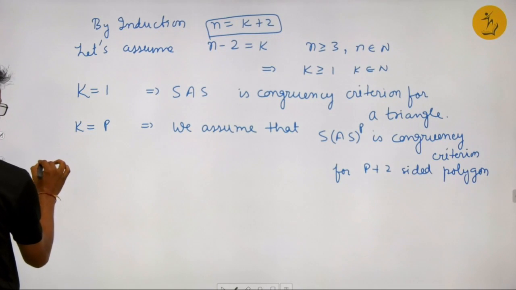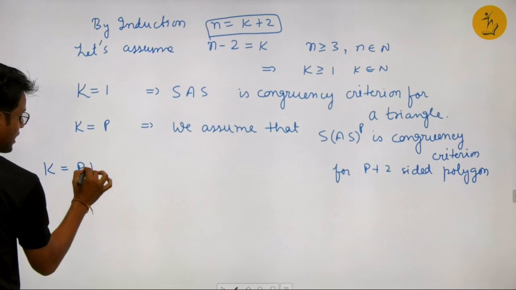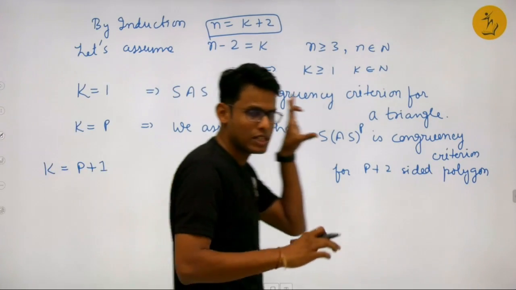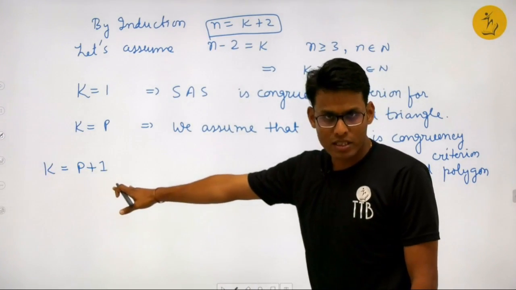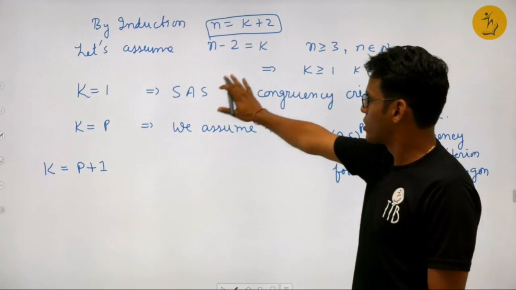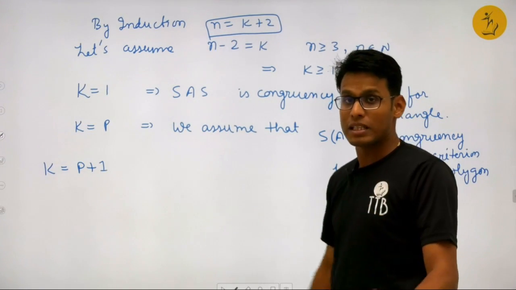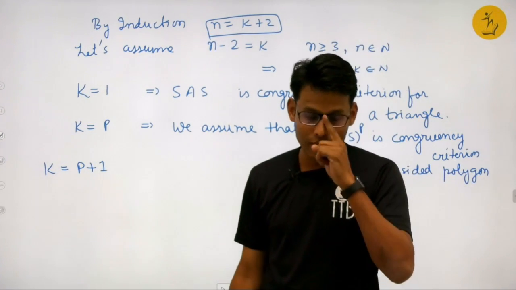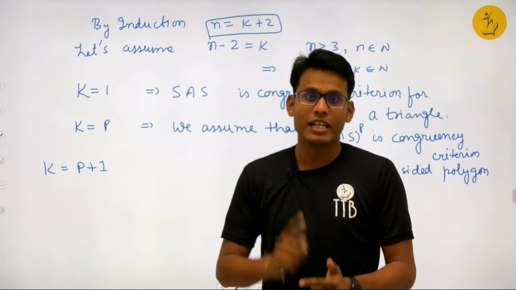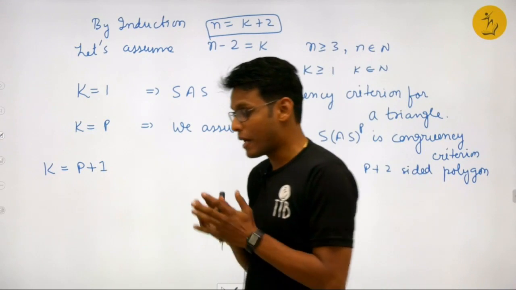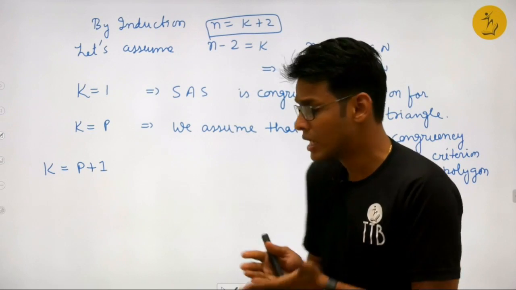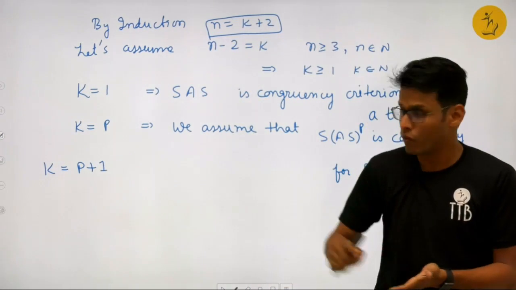Now let's take the case of k equal to p plus 1. If I am able to prove this with the help of these two pieces of information, then my work is done. Right? We'll be able to demonstrate that this is a congruency criteria. And in mathematics, there is a saying, in fact it is the saying for everything: nothing is obvious till it is proven, right? Some student might be thinking, oh, it is very obvious, SAS to the power n minus 2 is a congruency criteria. But nothing is obvious until you have the proof. And this is the proof.